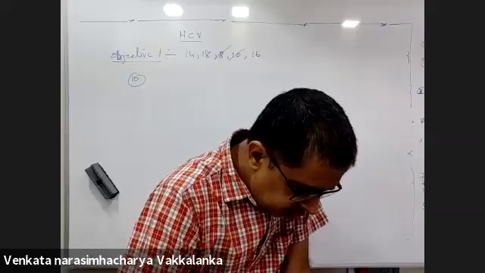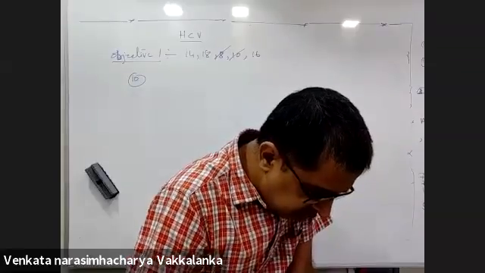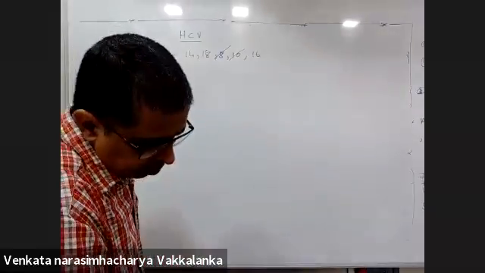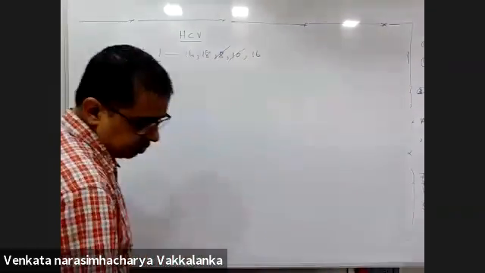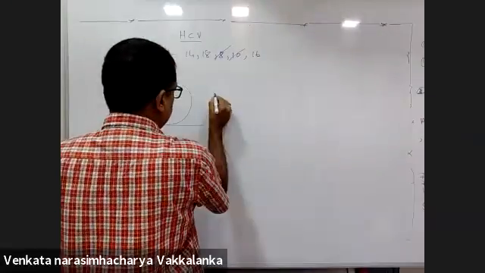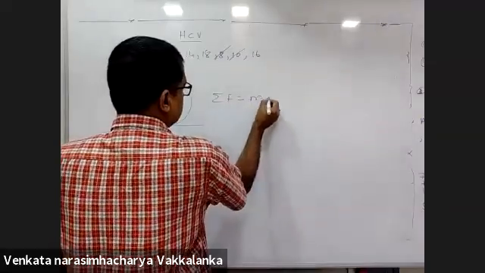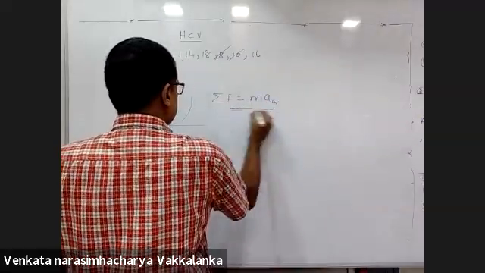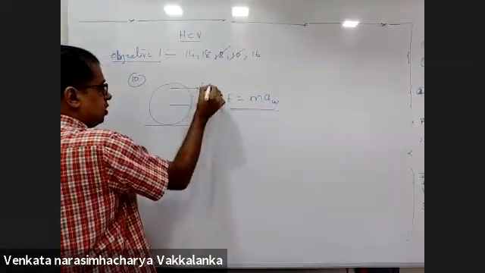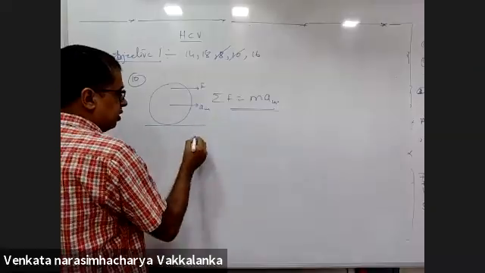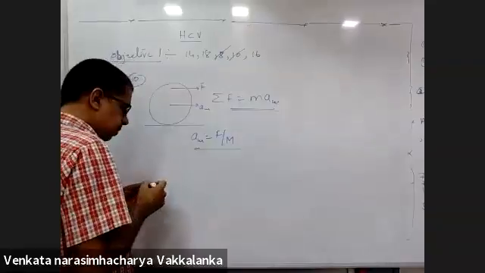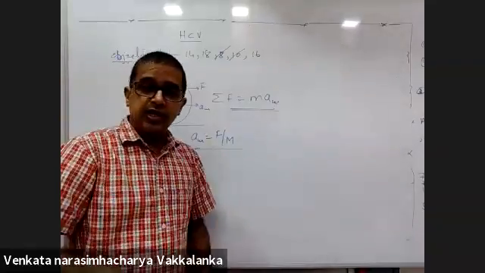A uniform sphere is placed on a smooth horizontal surface and a horizontal force F is applied on it at a distance of h. Acceleration will be the acceleration of center of mass. Acceleration of where you apply the force, I don't care. Sigma of F is mass into acceleration of the center of mass of the body. You apply force here, here, or here, ACM will be F divided by M.